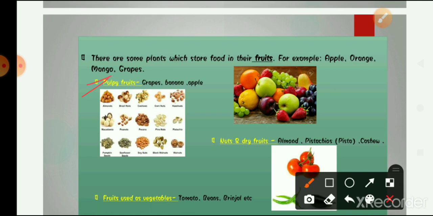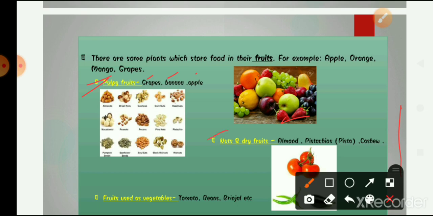Pulpy fruits are basically those fruits that contain water. The amount of water in those fruits is higher, like grapes, banana, apple, strawberry. Okay, these fruits have a high amount of water, so they are pulpy. Then the second type is nuts and dry fruits.